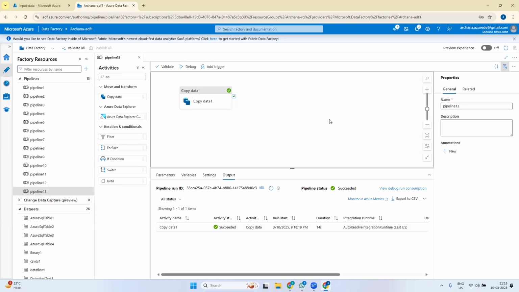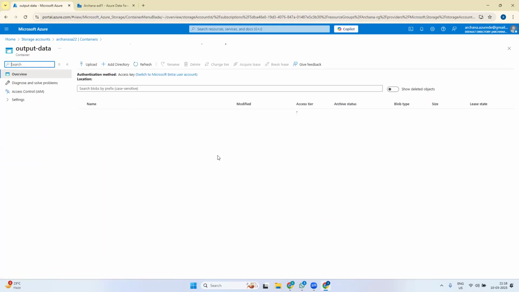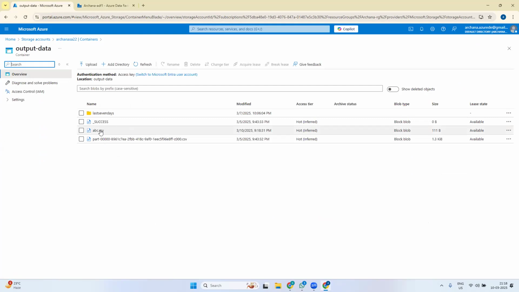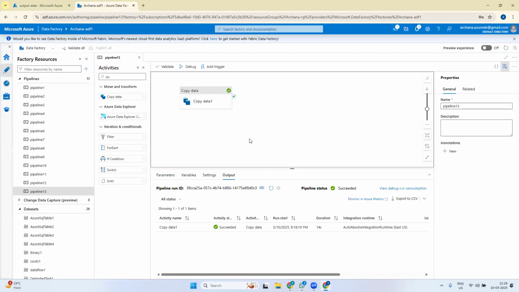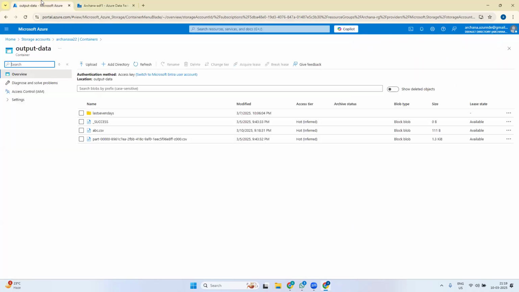So the pipeline ran. Then we should see abc.csv in our output folder. We'll check that. Go to containers, output data. This is the abc.csv file which came from the input folder at 9:18 p.m. today, the 10th. So whenever we are running this pipeline, it is asking for the file name. Again I'll do debug, and again it is asking for a file name. So what other files do I have in my storage account?